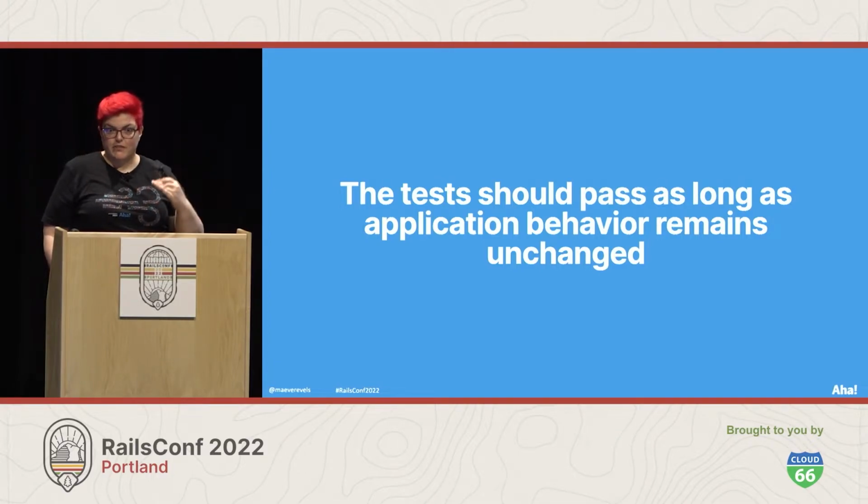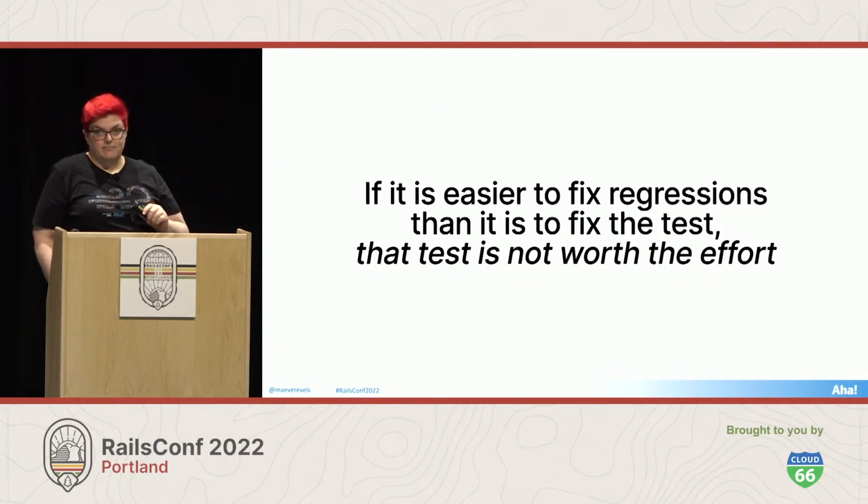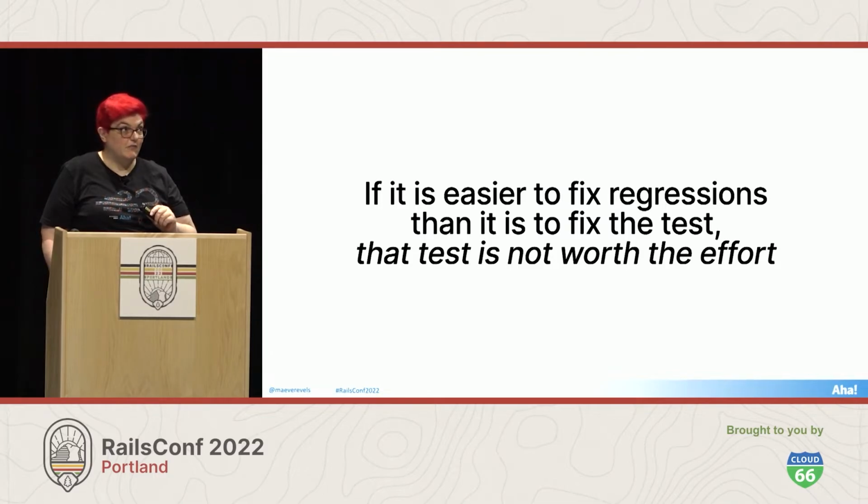So in other words, to prevent regressions, the tests must fail when the application behavior changes, and to reduce maintenance costs, the tests should pass as long as the behavior remains the same. This also tells us when we can delete a test. If it's easier to fix regressions than it is to fix the test, the test is really not worth the effort.